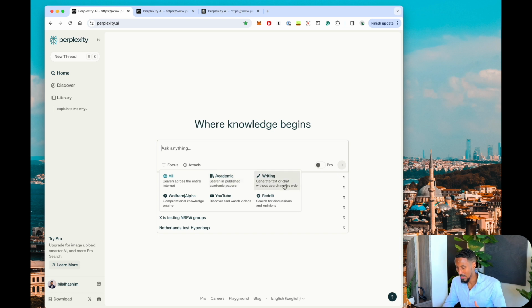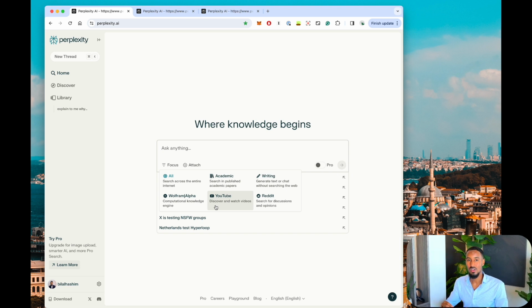You can also do writing, and so it'll generate text or chat for you. You can sift through YouTube, and so that saves time because instead of having to go to YouTube and then search and then go through all of the pages, you can search through Perplexity AI and it'll just give you all the related YouTube videos.